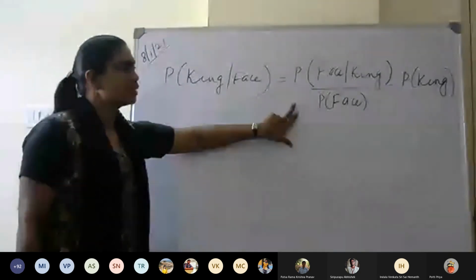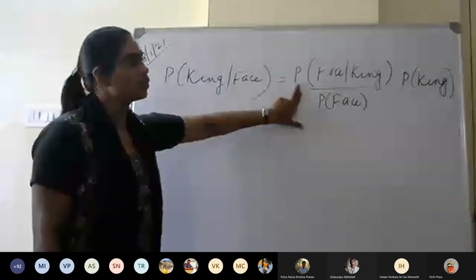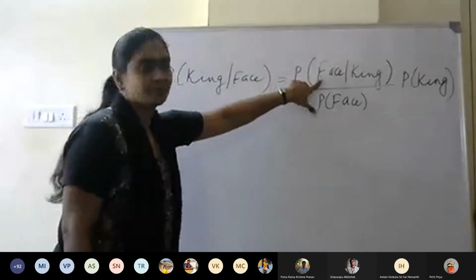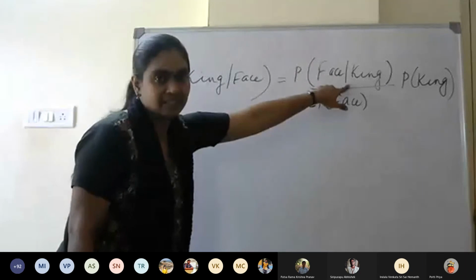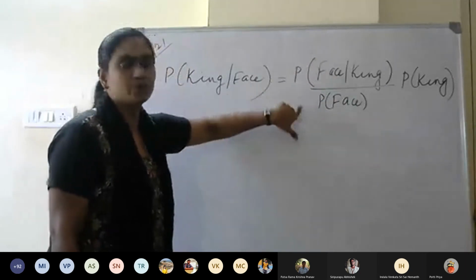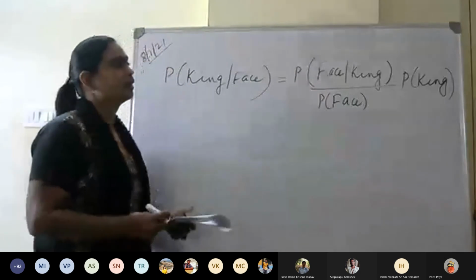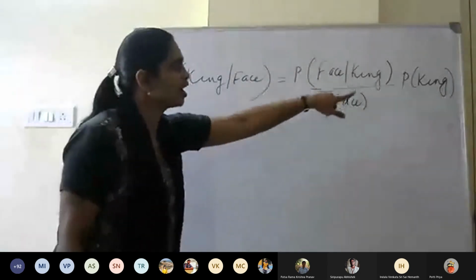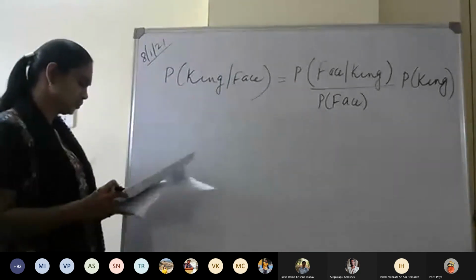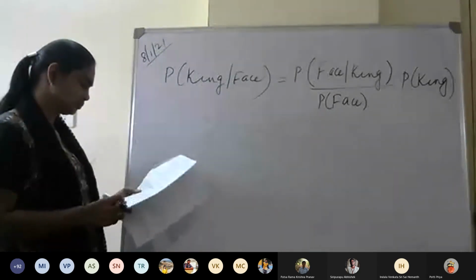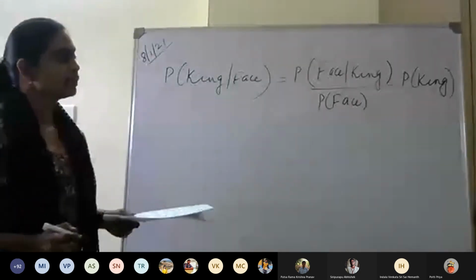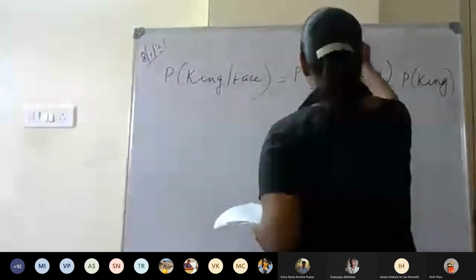When you write it like this, the likelihood ratio will be probability of a card that is face, given that it is a king, divided by probability of face card. This is the likelihood ratio into probability of king. So now we have to find all the three and substitute here. Can anyone tell me what is the probability of this?